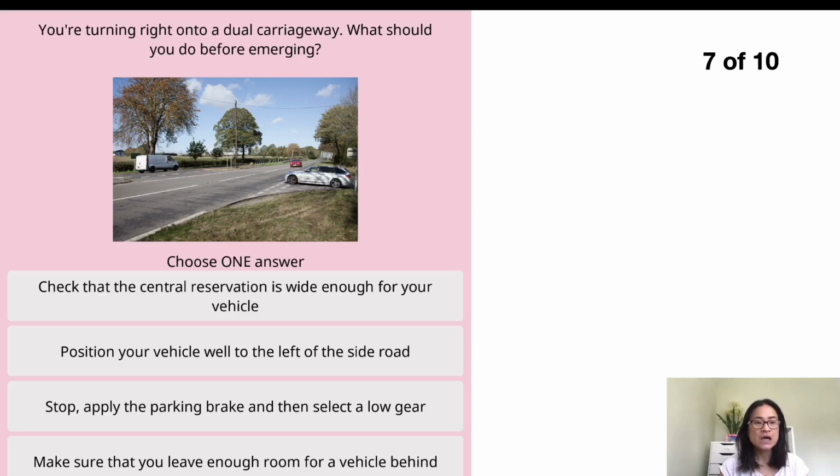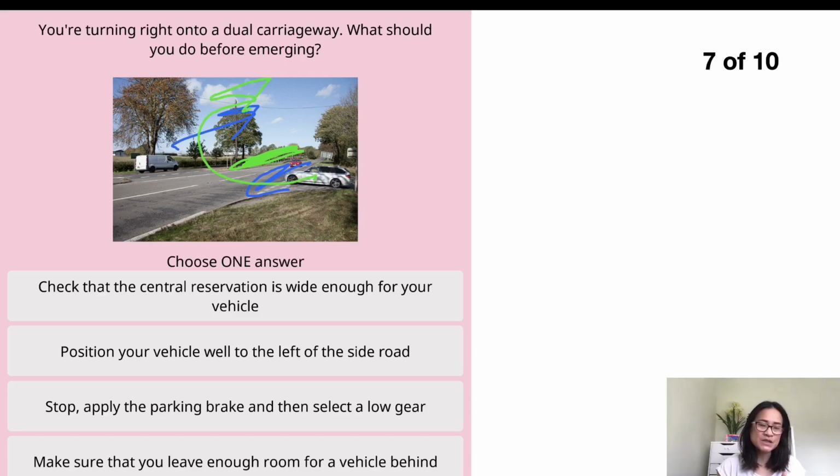Question 7. You're turning right onto a dual carriageway. What should you do before emerging? A dual carriageway is a road that has a central island or barrier in the middle dividing your road and the oncoming road. So you can see there are two sides of the road here, this one on the left and this one on the right, divided by the central island. There's a gap in the middle for cars to turn from this side into the other side.